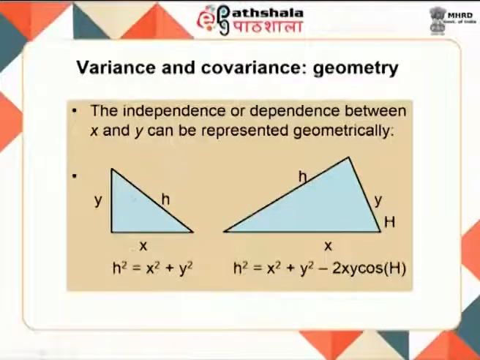Okay. The geometry of this is given by this: the independence or dependence between x and y can be represented geometrically. So, this is x squared plus y squared plus 2xy cos of theta, if you want to represent it in terms of the angle.